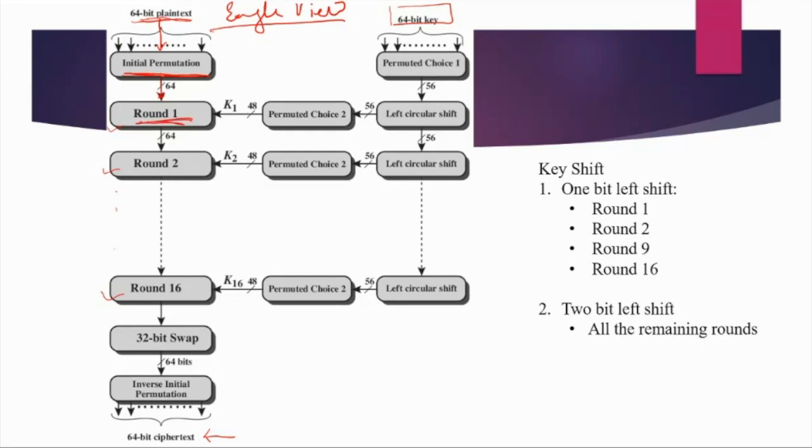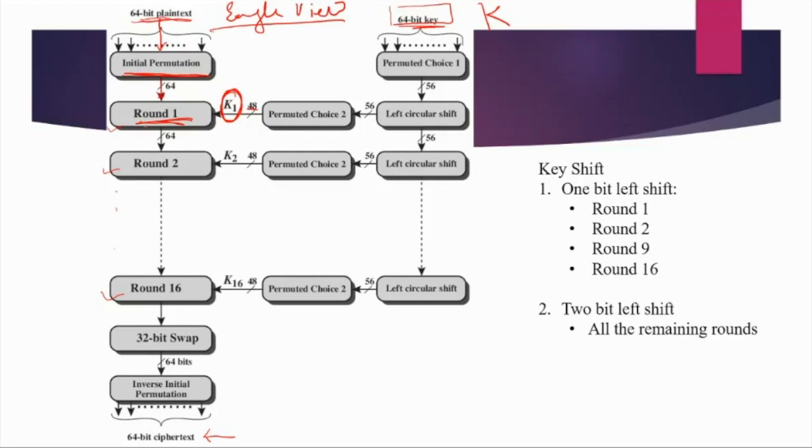First input is definitely the 64-bit text, that is, the 64 bits coming from the previous function, as well as a sub key. Why sub key? Because the key K is 64-bit long, whereas I am just taking K1, a subset of this key, or a sub key, which was generated by performing a few operations, and the size of the sub key is 48-bit.